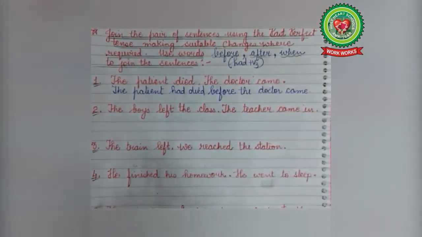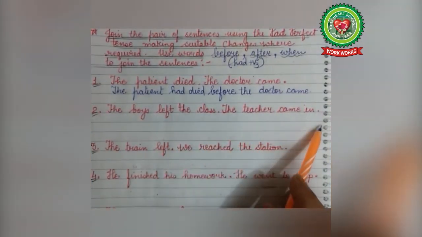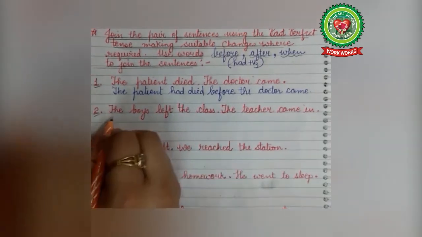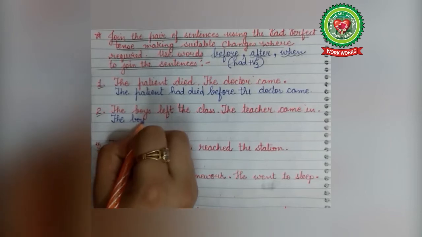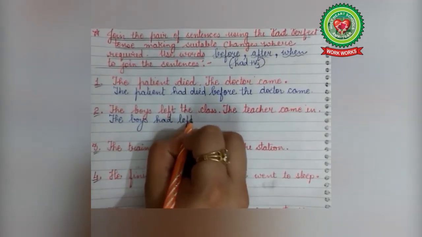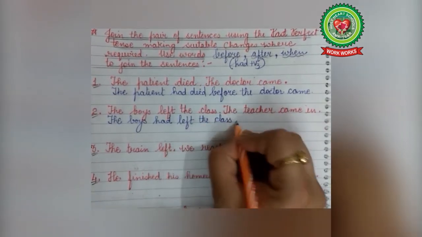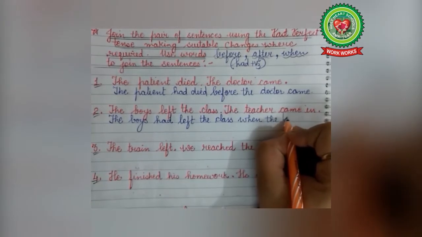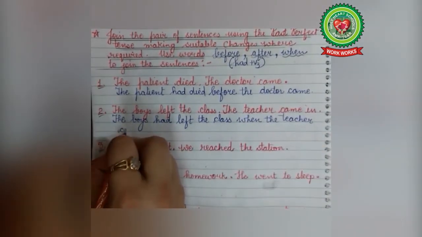Now second sentence. The boys left the class. The teacher came in. Now what happened first? The boys left the class. So this will be the past perfect. The boys had left the class when the teacher came in.